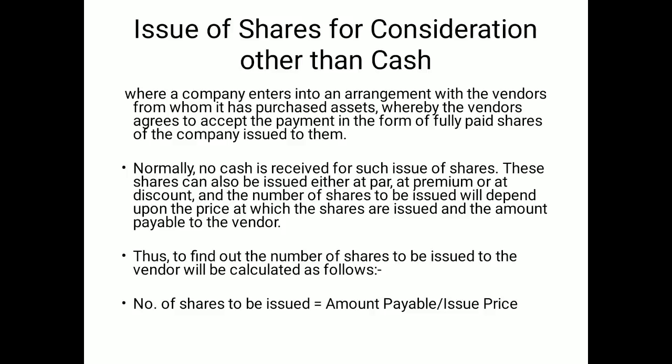So when the company enters into an arrangement with vendors or suppliers for the purchase of assets, and without paying any money the company issues shares, it is called issue of shares for other than cash. No cash is received for the issue of shares, and no cash is paid for purchasing the asset. This again has the same methods as the cash basis: at par, at premium and at discount.